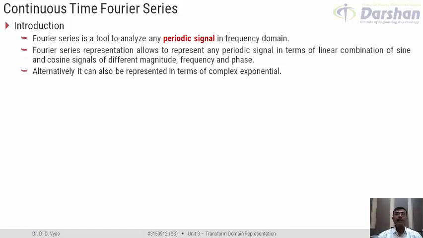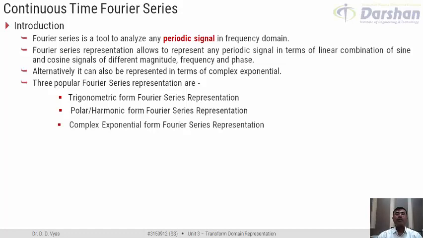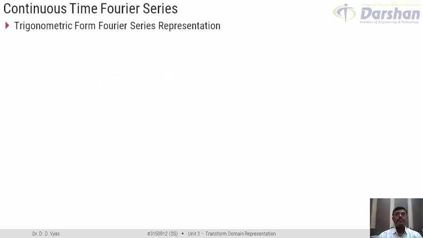Popularly, Fourier series representations are available in three different forms. These are namely trigonometric form Fourier series representation, polar or harmonic form Fourier series representation, and the last one is complex exponential form of Fourier series representation. In this online session, we would try to take each of these one by one, trying to understand what is the mathematical transform or what is the mathematical relation which is used in this representation. Let us start with the trigonometric form of Fourier series representation.